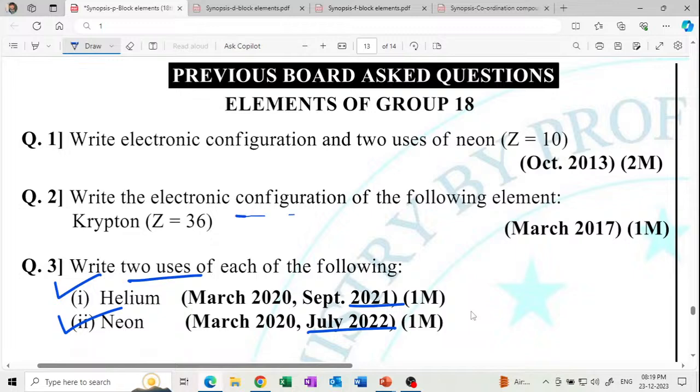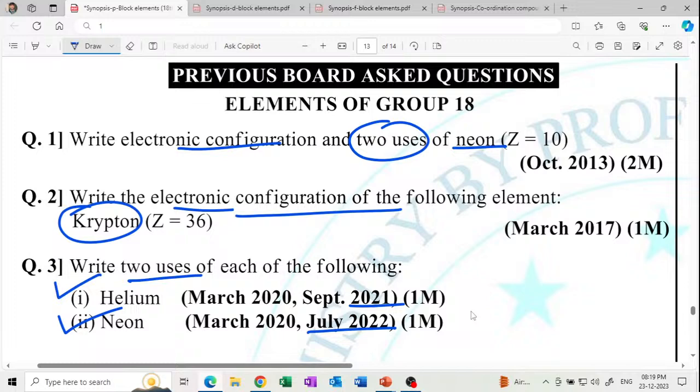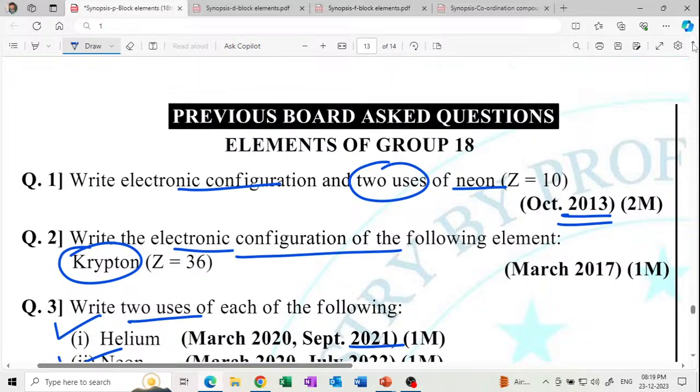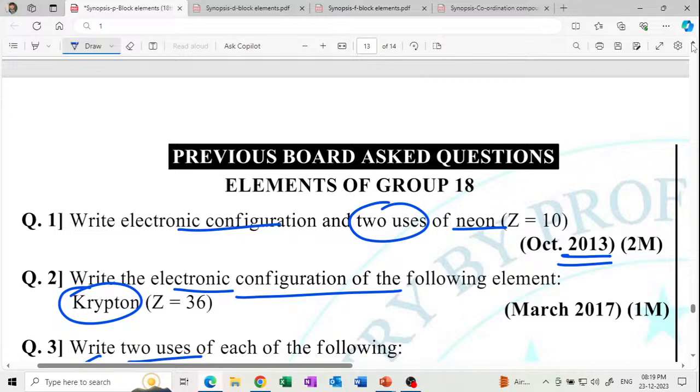Write the electronic configuration of the following. Krypton. The electronic configuration of krypton has to be written. Electronic configuration 1s2, 2s2, 2p6, 3s2. Okay. Write the electronic configuration and 2 uses of neon. This question is the same, 2 uses of neon. They also ask the uses of neon, and the electronic configuration 1s2, 2s2, 2p6, 3s2, 3p6. Get it? The electronic configuration is to be written like this.